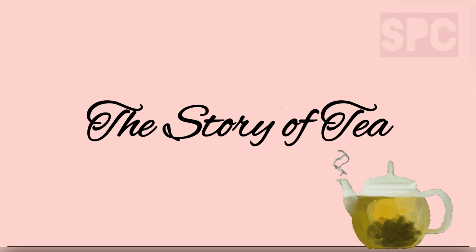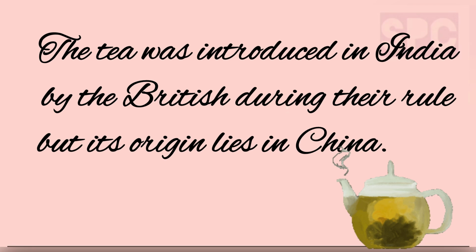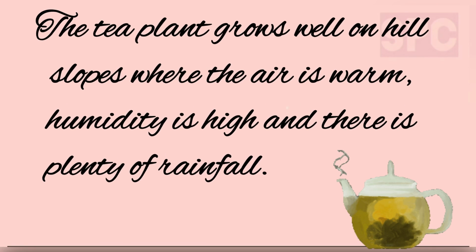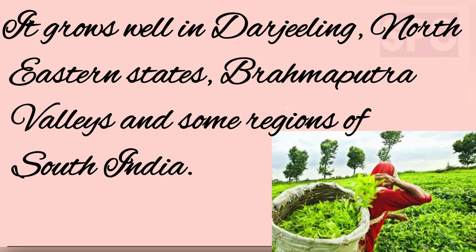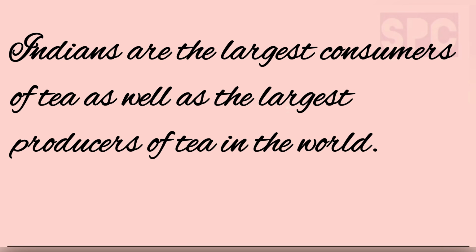Now let's move on to the last topic of this chapter, the story of tea. Students, the tea was introduced in India by the British during their rule, but its origin lies in China. The British imported tea leaves and its growing techniques to India. The tea plants grow well on hill slopes where the air is warm, humidity is high, and there is plenty of rainfall. It grows well in Darjeeling, northeastern states, Brahmaputra valleys, and some regions of South India. The tea leaves are plucked, collected, dried, processed, and packed to be sold. Indians are the largest consumers of tea as well as the largest producers of tea in the world.